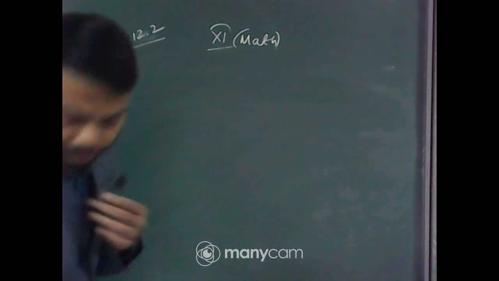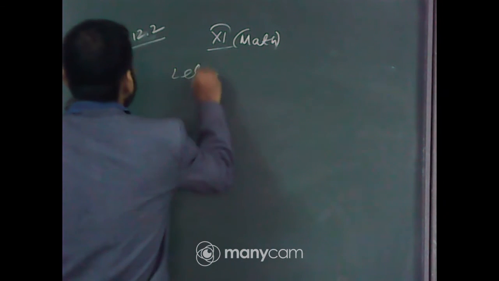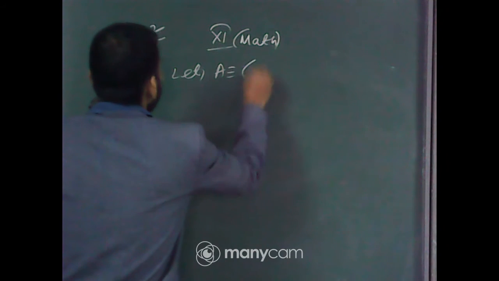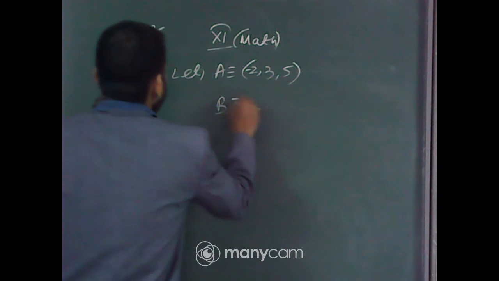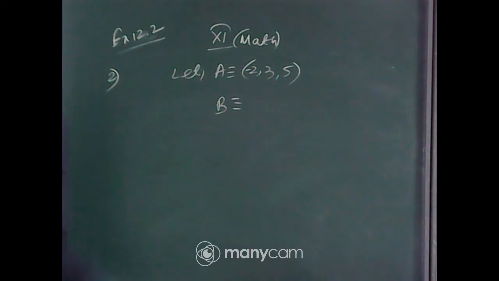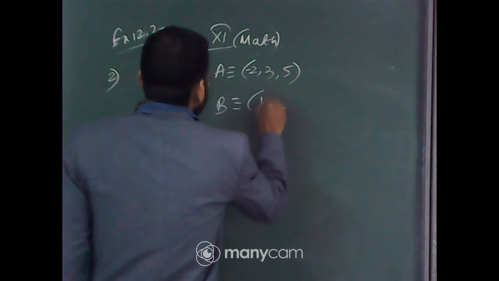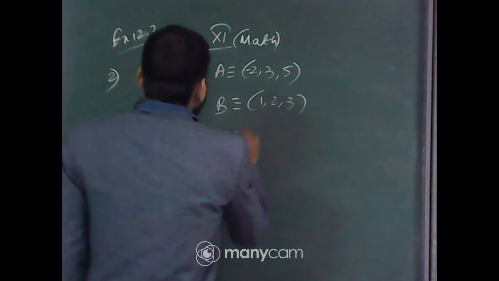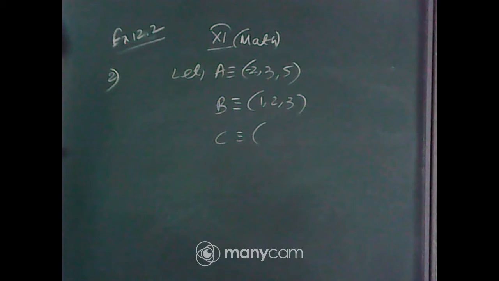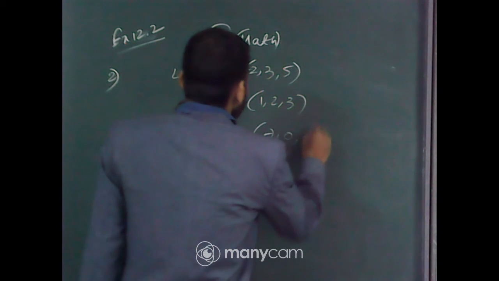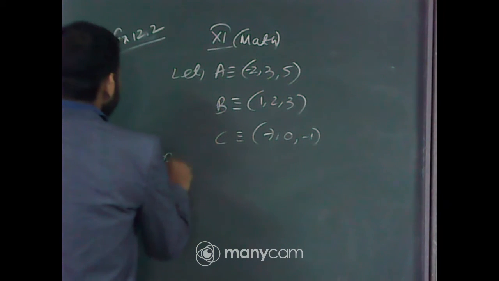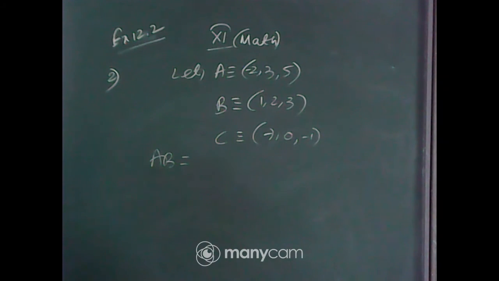Let A be minus 2, 3, 5 and B, that is 1, 2, 3, and C, that is 7, 0, minus 1. Now find first of all AB, then BC, then AC.